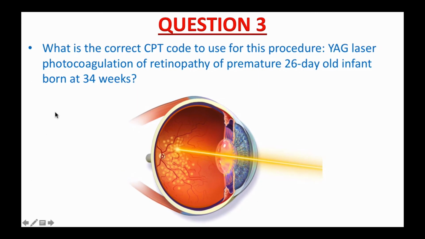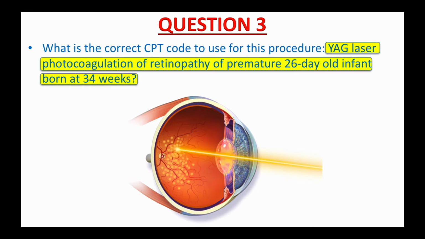Question number 3. What is the correct CPT code to use for this procedure? Laser photocoagulation of retinopathy of prematurity in a 26-day-old infant born at 34 weeks. When a baby is born prematurely, the retinal blood vessels can grow abnormally.